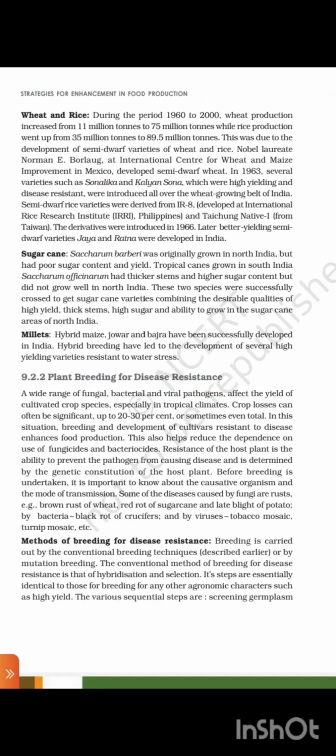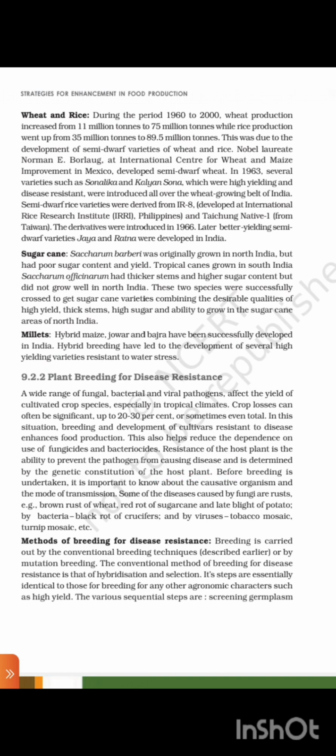9.2.2 Plant breeding for disease resistance. A wide range of fungal, bacterial and viral pathogens affect the yield of cultivated crop species, especially in tropical climates. Crop losses can often be significant, up to 20 to 30% or sometimes even total. In this situation, breeding and development of cultivars resistant to disease enhance food production. This also helps reduce the dependence on fungicides and bactericides. Resistance of the host plant is the ability to prevent the pathogen from causing disease and is determined by the genetic constitution of the host plant.